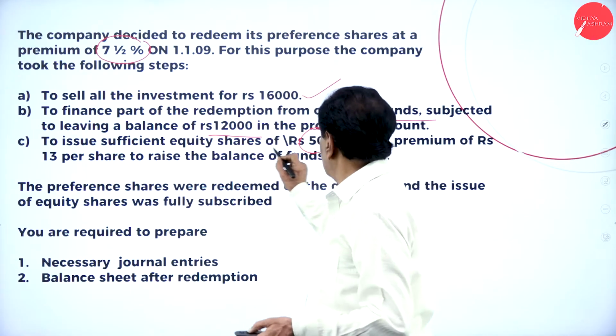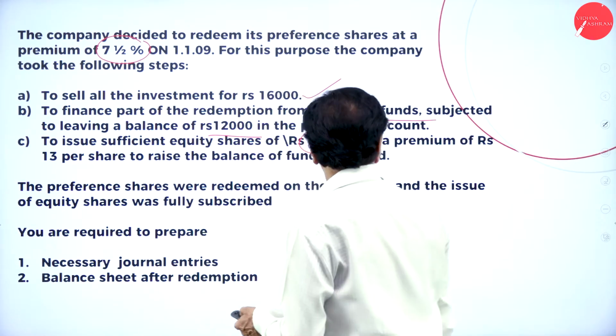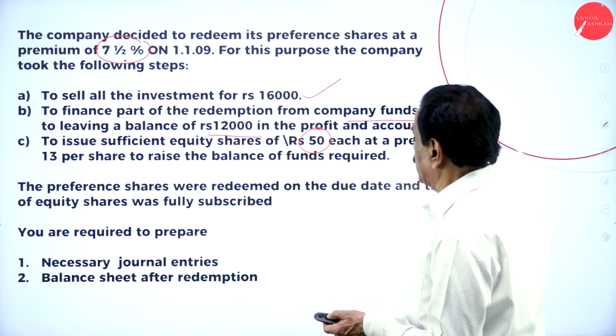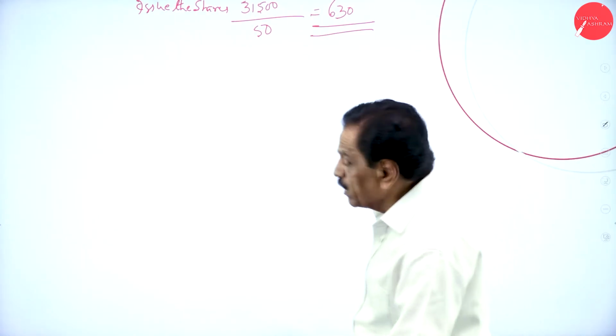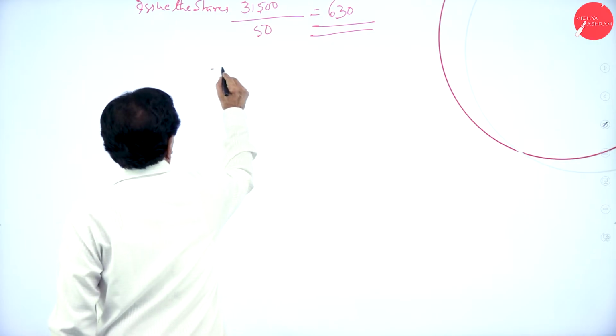Issue the equity shares of 50 each at a premium of rupees 13 per share. So you got 630 shares.